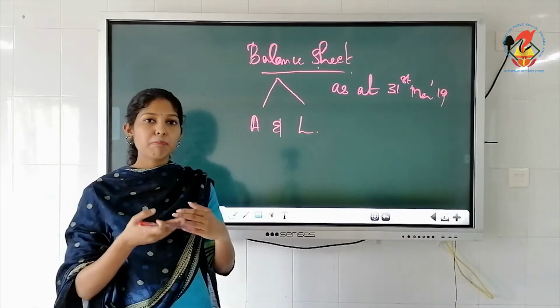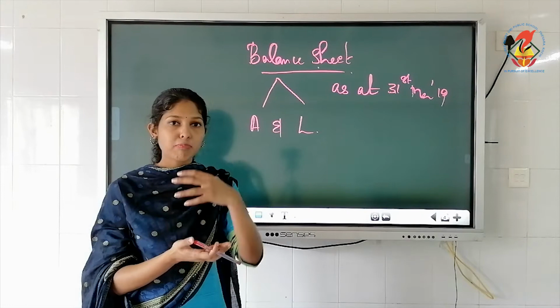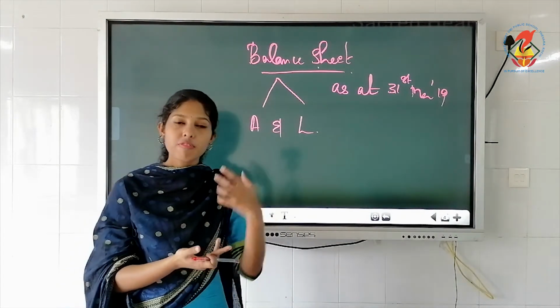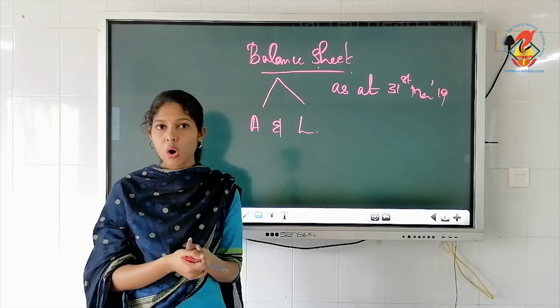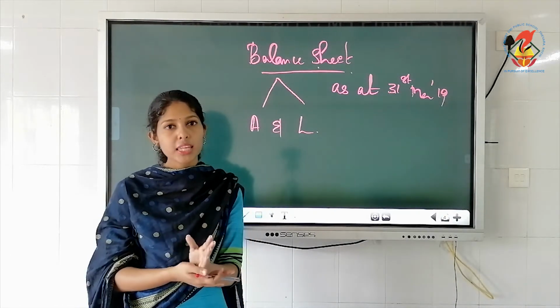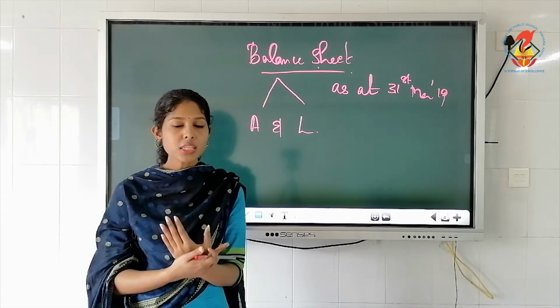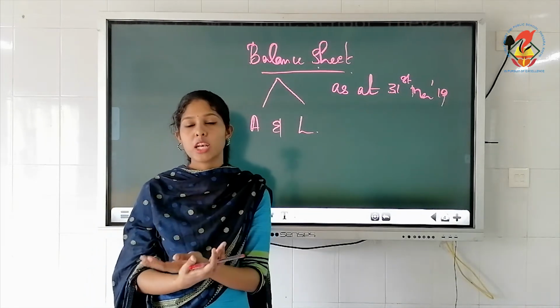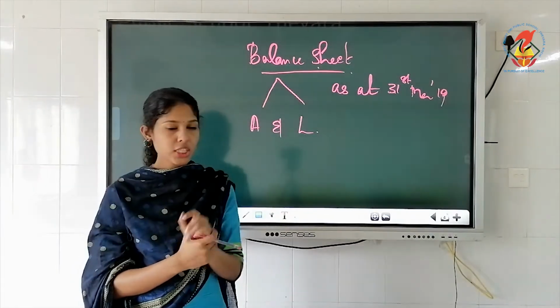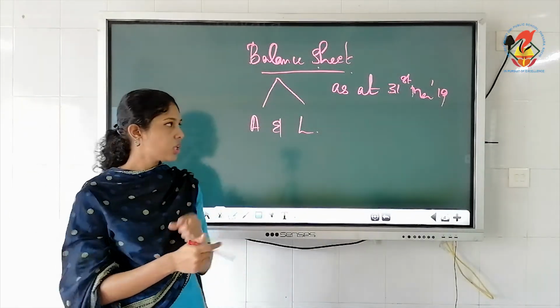So it's prepared as on or as at that particular date, that is the year ending date. That's why these financial statements are also known as final accounts, because they are prepared at the end of the year. So this is the meaning of balance sheet. The meaning also you have to write in your notebook.